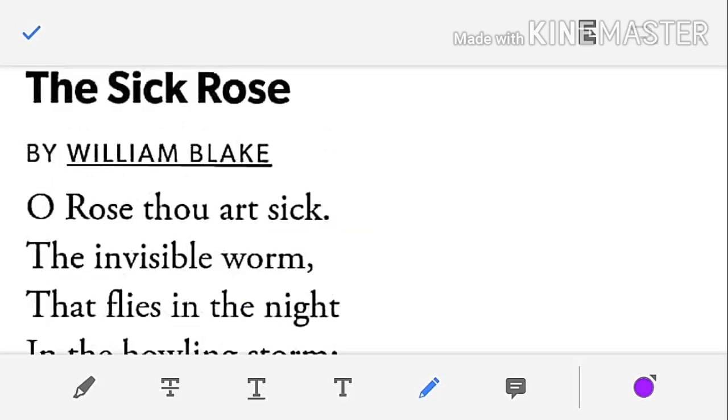There is another deeper meaning of the poem. Just before, I called the rose a person. You should also know the rose here has been personified as a woman.